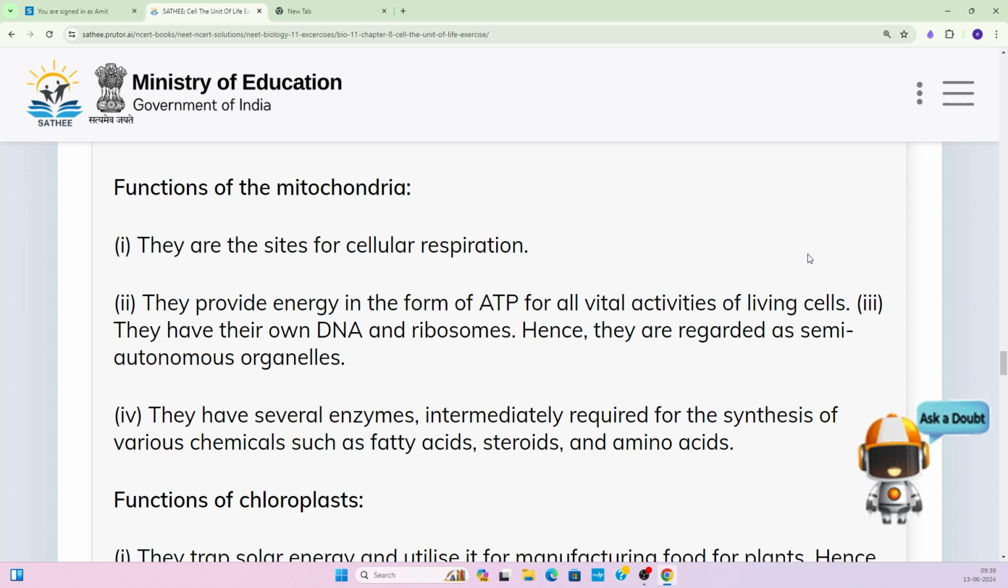They have their own DNA and ribosomes. Okay, they are having their own DNA and their own ribosomes. Hence, they are regarded as semi-autonomous organelles. Another function is that they have several enzymes required for the synthesis of various chemicals such as fatty acids, steroids, and amino acids. So those also get synthesized in the mitochondria.